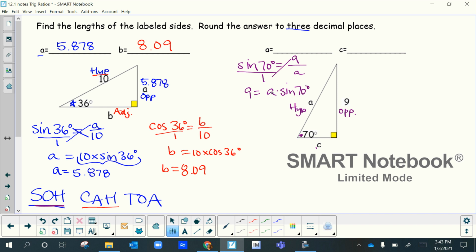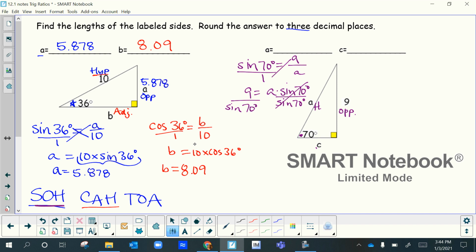So if I want to get a by itself, this is the hypotenuse. Think about algebraically, what would you do to get a by itself? Well, you would divide by sine of 70 to cancel that out, and whatever you do to one side, you must do to the other. So a is equal to 9 divided by sine of 70. See how we're dividing over here because the variable was on bottom? Over here, the variable was on the top of the ratio, so we multiplied.